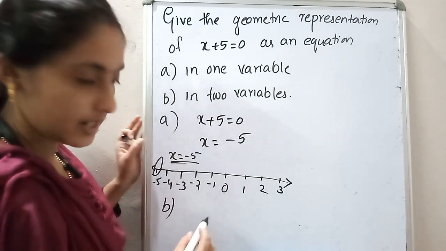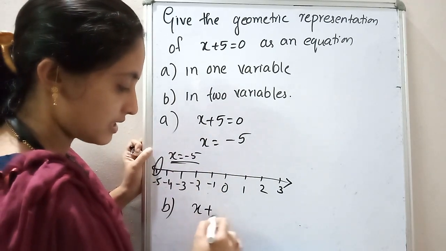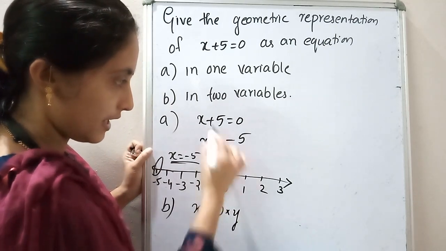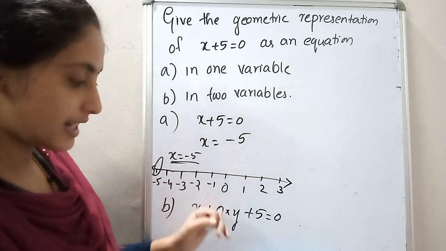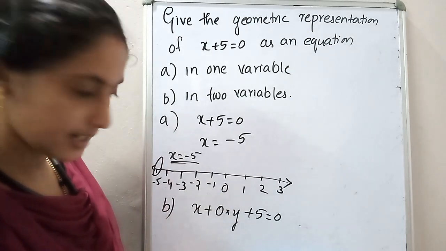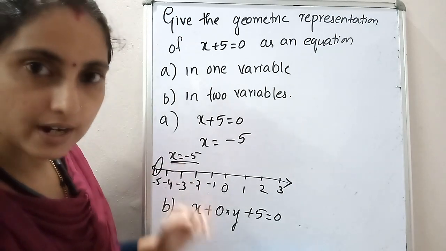How can we write it in two variables? The x variable is there, y is not there. So how can we write it? x plus 0 into y plus 5 is equal to 0. So we can take any value for y. X is kept constant and you can take different values for y.